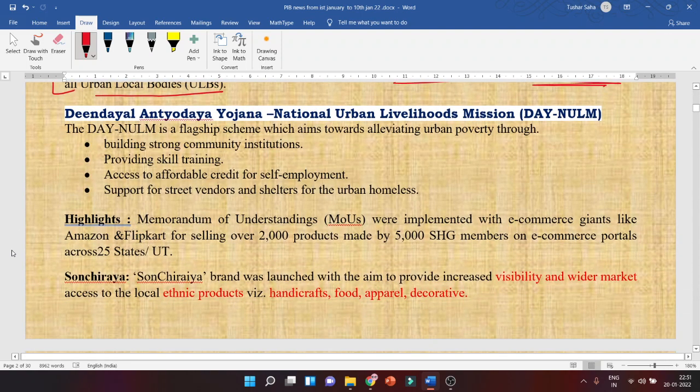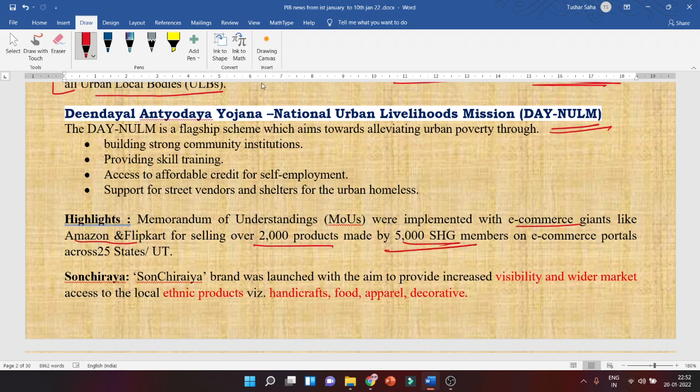Then let's move to the next one. Deen Dayal Antyodaya Yojana, National Urban Livelihood Mission, DAY-NULM. If you want to know about this one, there is a very deep video on our YouTube channel, so just go and find that video. That's a 2-3 month old video, but yes, that is still important for the static part. So what is the highlight? MOUs were signed with e-commerce giants like Amazon and Flipkart for selling over 2000 products made by 5000 SHGs on the e-commerce portal across 25 states.